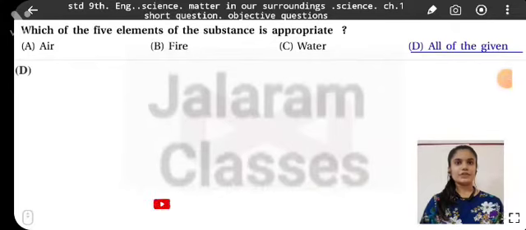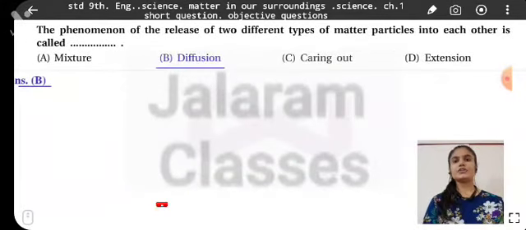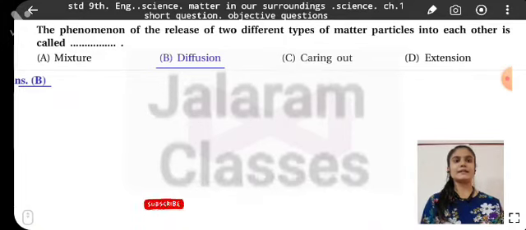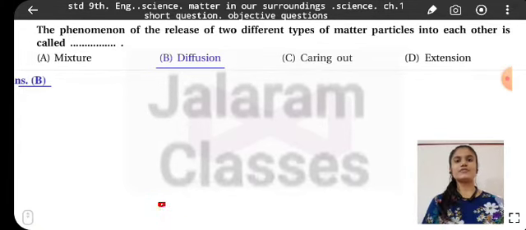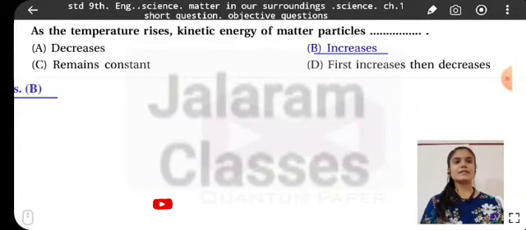Which of the five elements of the substance is appropriate? Air, fire and water. All of the given. What is the SI unit of mass? Kilogram. The phenomenon of the intermixing of two different types of matter particles into each other is called diffusion. As the temperature rises, kinetic energy of matter particles increases.